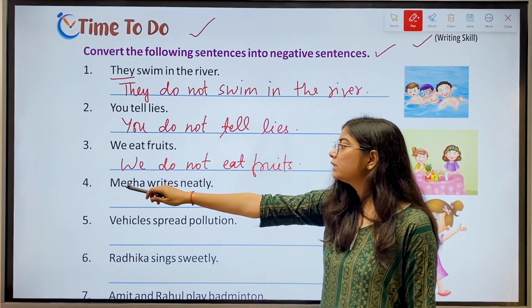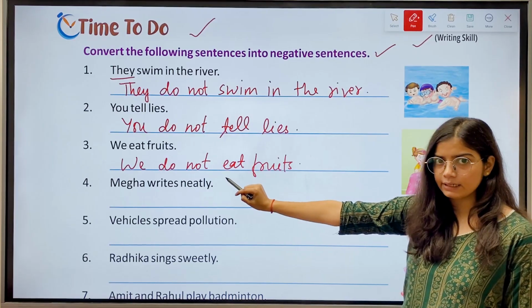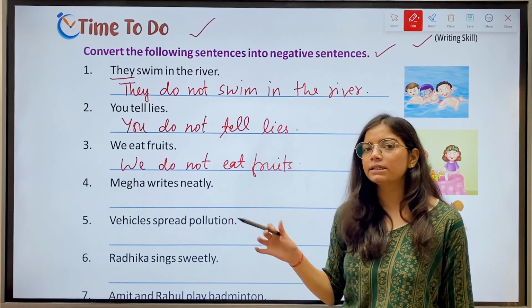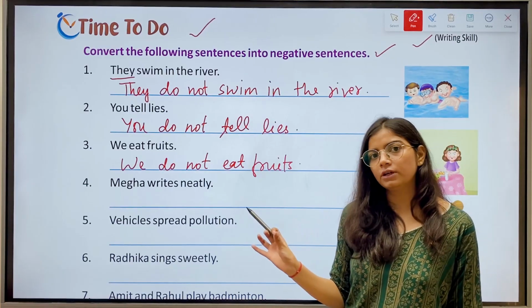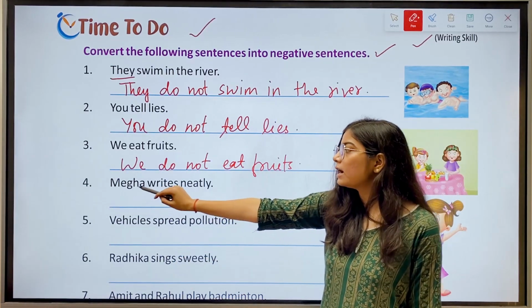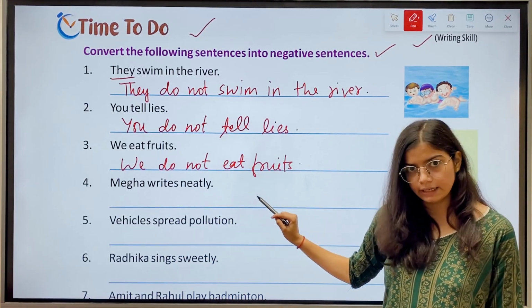Then we have fourth, Megha writes neatly. Now, Megha is the singular subject. So we'll use does not plus the root form of the verb. So the answer is Megha does not write neatly.